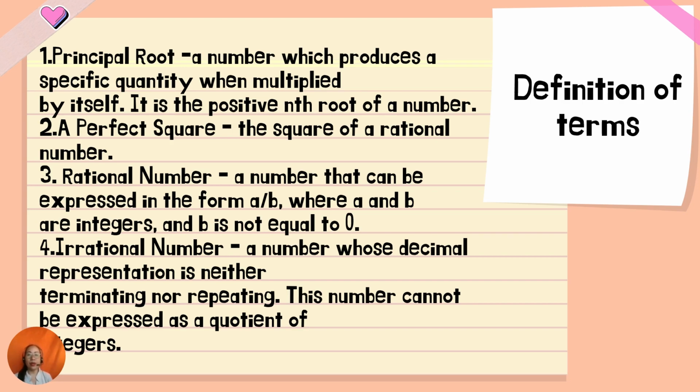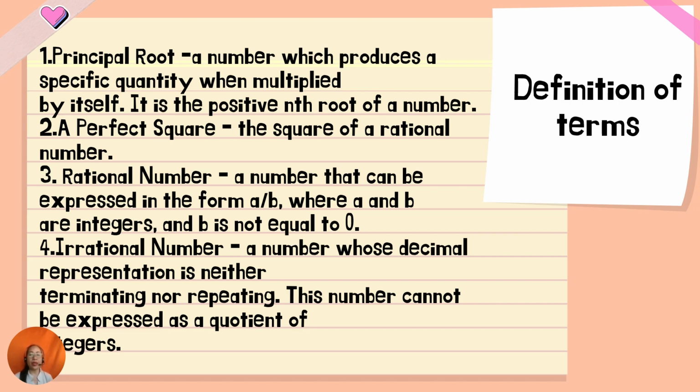But remember, negative 3 times negative 3 is also 9, so you can have the positive and the negative root. Therefore, when we talk about the principal root, we just talk about the positive root.